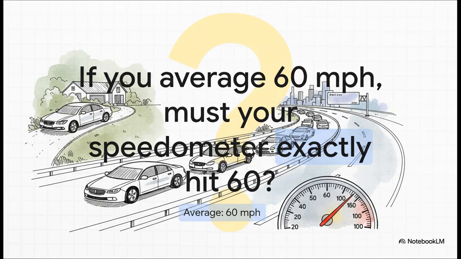So really think about this for a second. You get in your car, you hit some traffic on your way to the highway, then you speed up, maybe slow down again, and you finally get where you're going. You look at your trip computer, and it says your average speed for the whole trip was exactly 60 miles per hour. So here's the question. Does that guarantee that at some single specific moment, your speedometer needle pointed exactly at 60? What do you think? The answer is, yep, 100% yes.